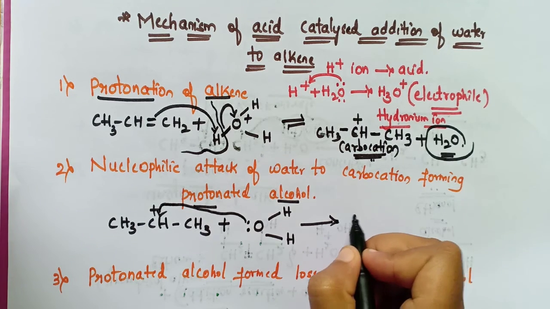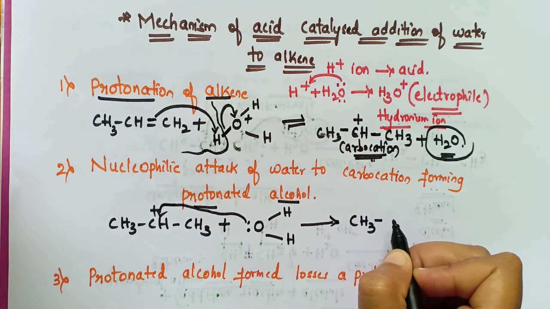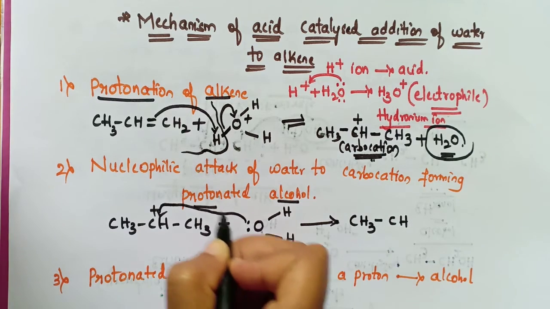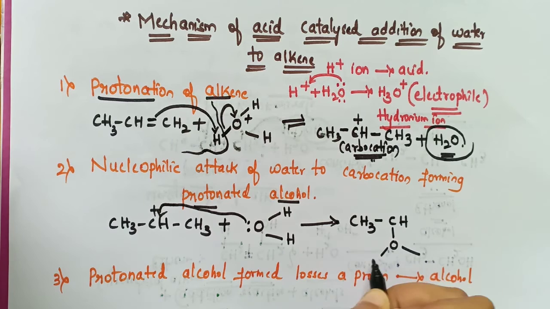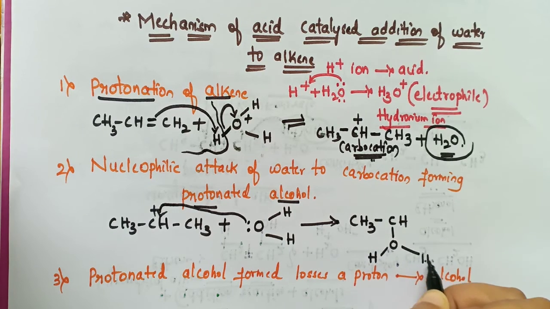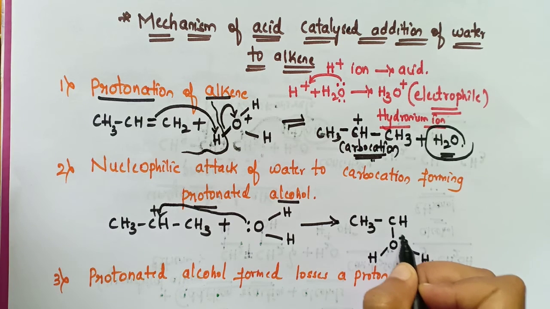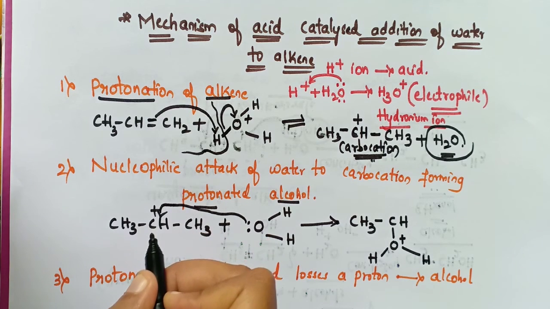structure takes place like this, that is CH3, CH, and here is an oxygen and hydrogens. Here again this oxygen will get a positive charge. Why? Because it has given its lone pair of electrons towards the carbocation.